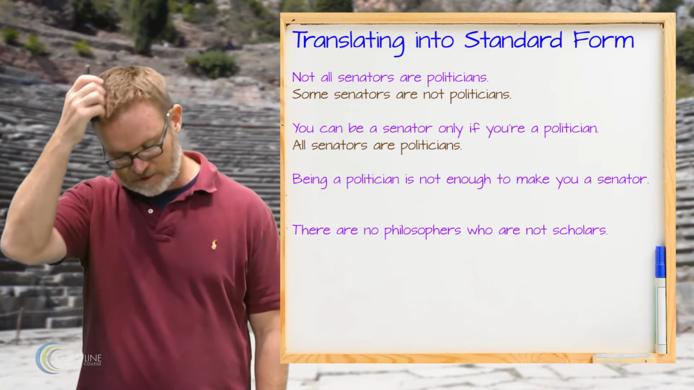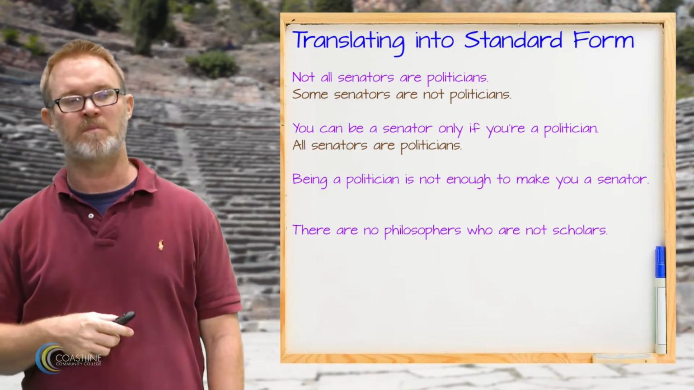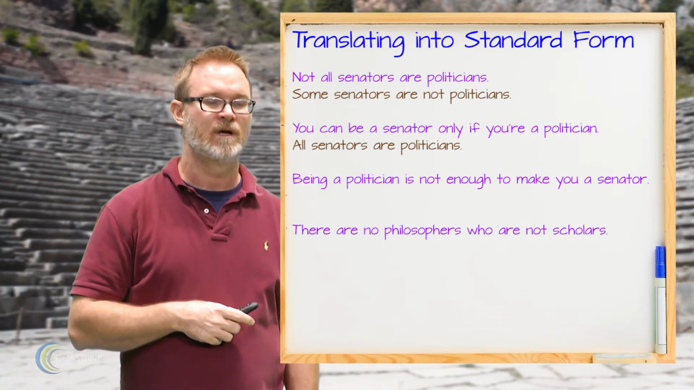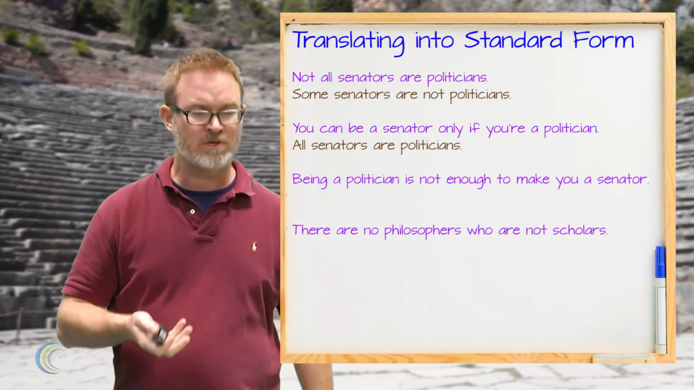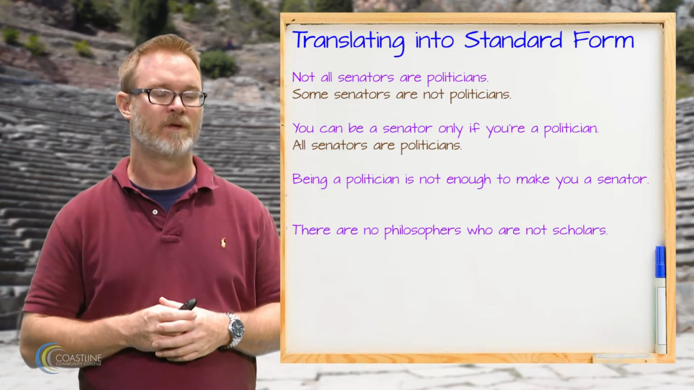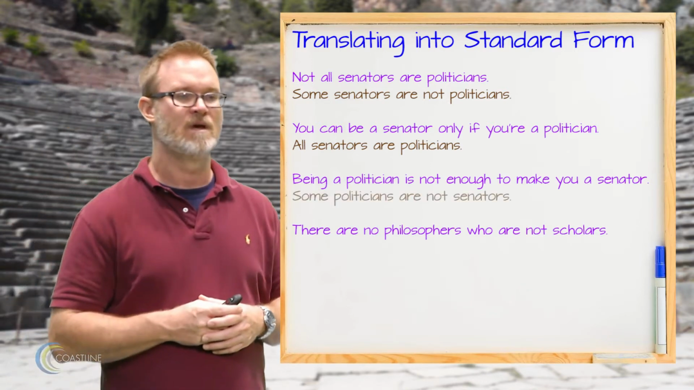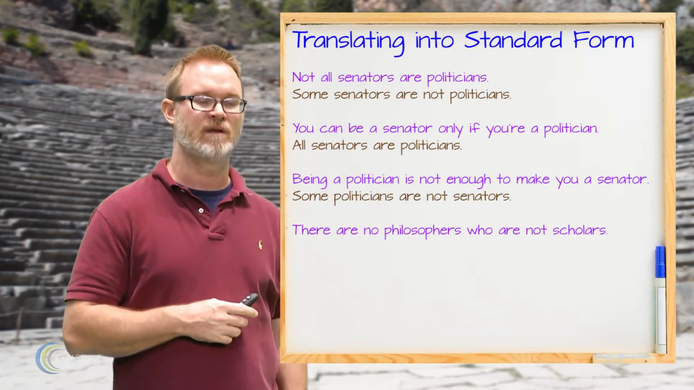Okay, so then the next example we have here is being a politician is not enough to make you a senator. And so you have a not enough here, which is kind of a strange one, but because of that negative in there, it's going to translate as an O claim, right? And so it's going to translate as some politicians are not senators, okay?